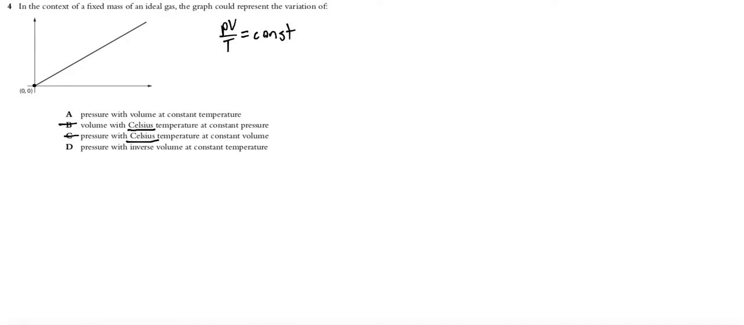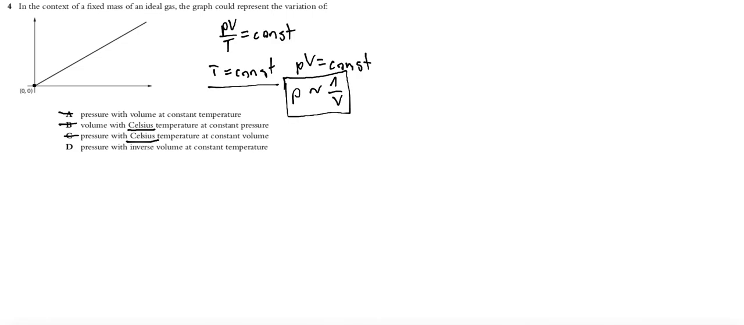In A, pressure with constant volume at constant pressure with volume at constant temperature. So let's look. If temperature is constant, then PV must be constant, which is not true because P is proportional to 1 over V. So A is not true, so probably D. Let's check. Pressure with inverse volume at constant temperature. So we have pressure proportional to inverse volume, so correct answer for 4 is D. Okay, so at constant temperature, pressure is proportional to inverse volume.